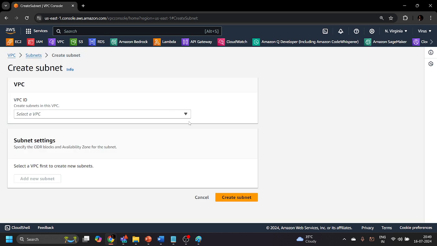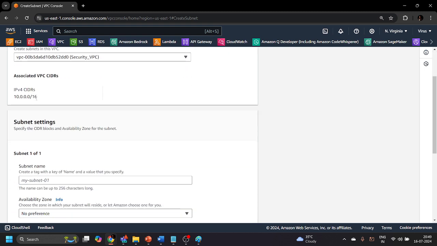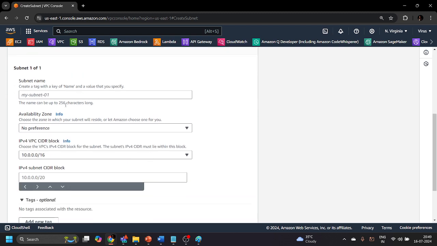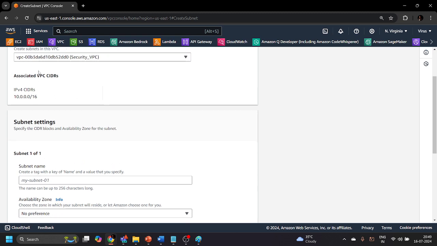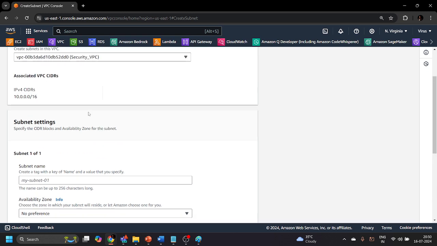In our case, we will be creating two subnets. One will be your public subnet and second will be your private subnet, right? In which VPC you want to create this subnet, I will select this security VPC. This is the CIDR range of the security VPC. From this CIDR range, we need to provide some CIDR range to this particular subnet, which means if your VPC is having 65,536 IP addresses, then how many IP addresses you want to give to your subnet so that the resources inside those subnets will take the IP address from that particular range.